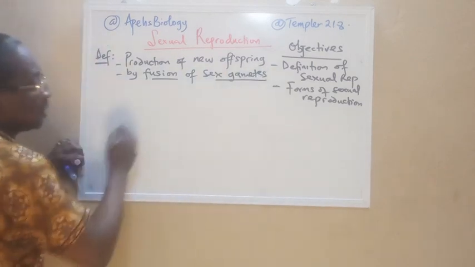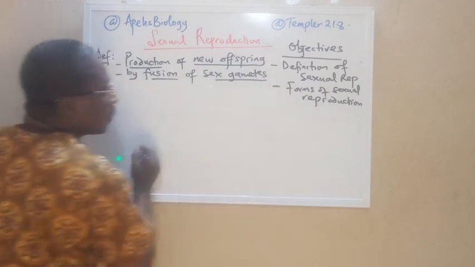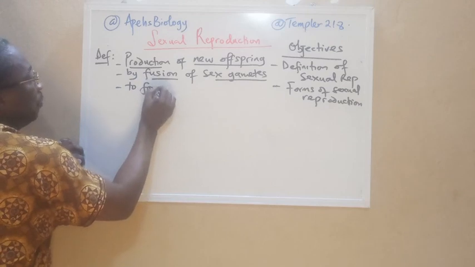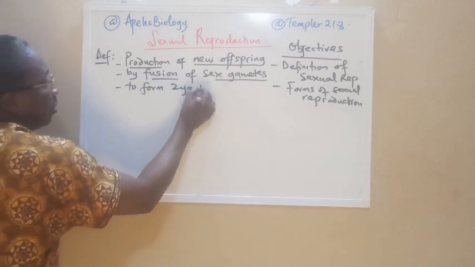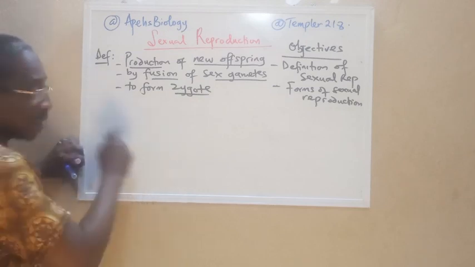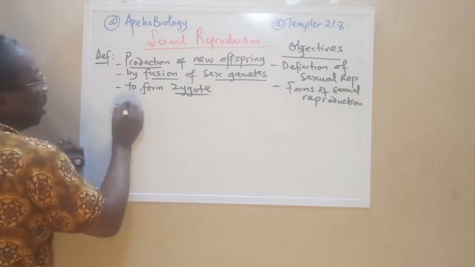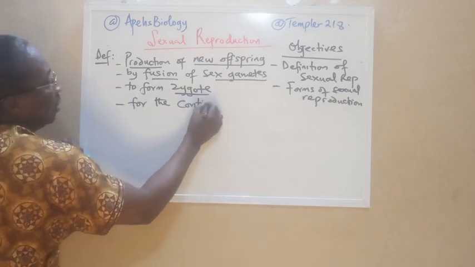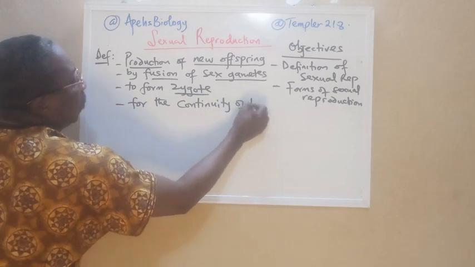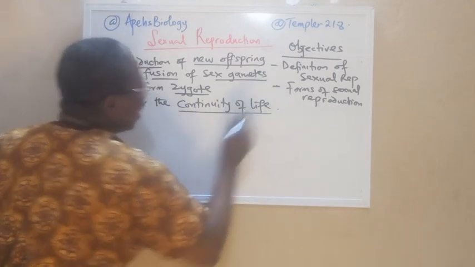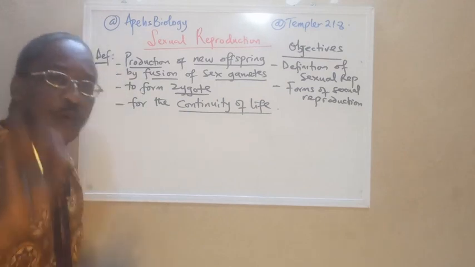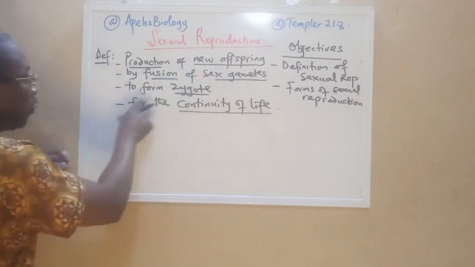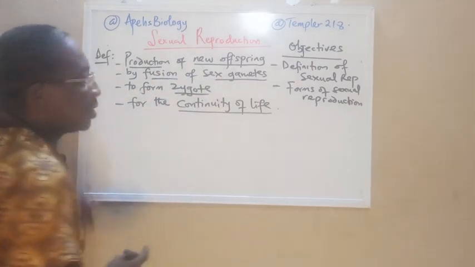By fusion of sex gametes, you have production of new offspring, to form a zygote for the continuity of life. That is the meaning of sexual reproduction. Production of new offspring by fusion of sex gametes to form zygote for the continuity of life.